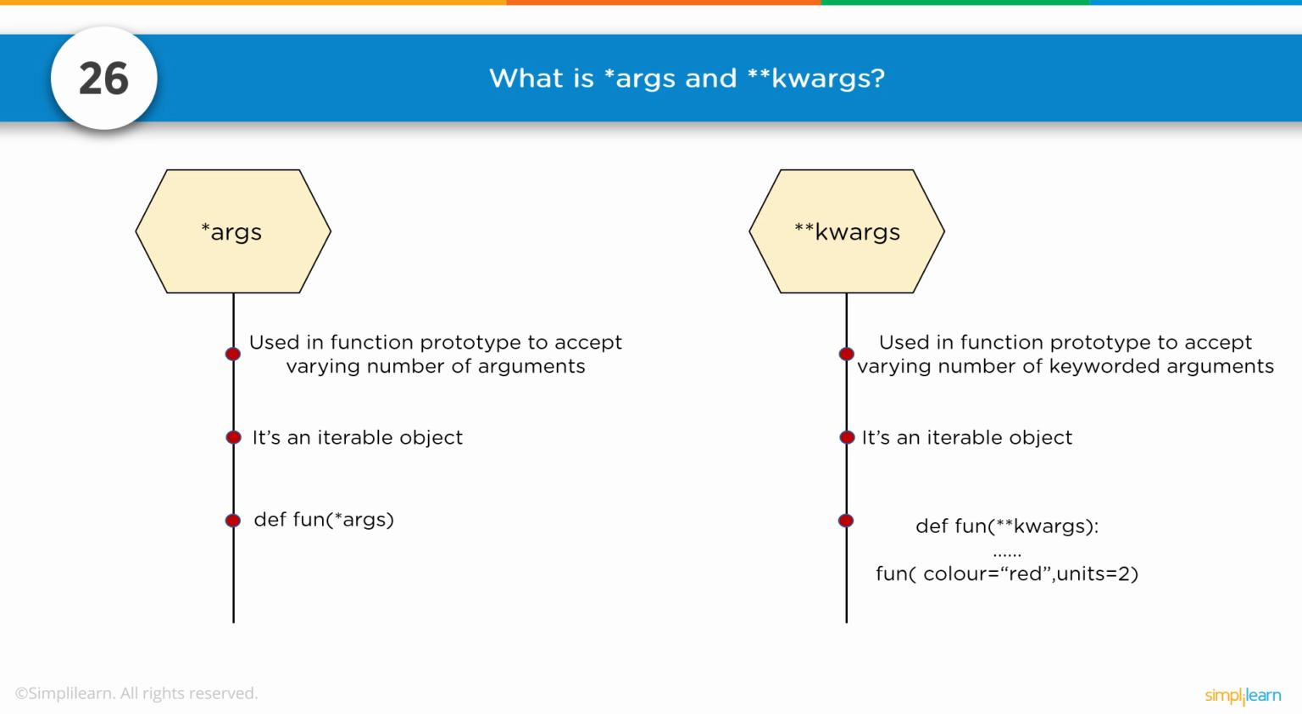With **kwargs, I can actually tell it what I want to send. It's used in a function prototype to accept a varying number of keyworded arguments. Both are iterable objects, so you can go through them one at a time. And with def function(**kwargs), you can now set color equals red, units equals 2. So you'll see that, especially in machine learning, they'll have inline equals true, that kind of thing.